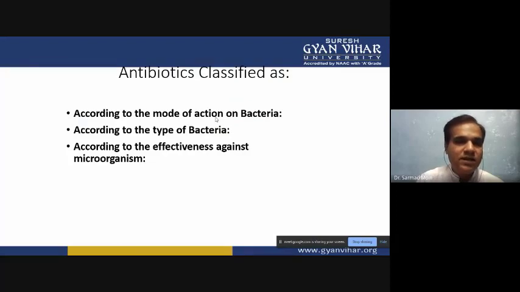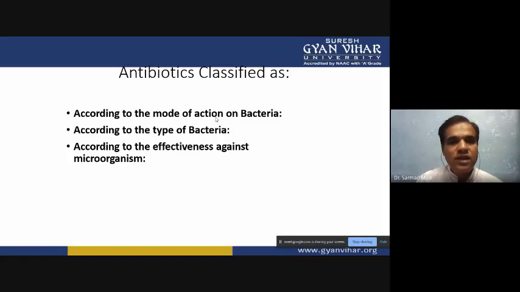Then antibiotic classification. If you look, there are different classifications, based on different things. We will see three types of classification here. First, according to mode of action: how they act on the bacteria, how they disrupt the various activities. On the basis of the mode of action, we classify these antibiotics.